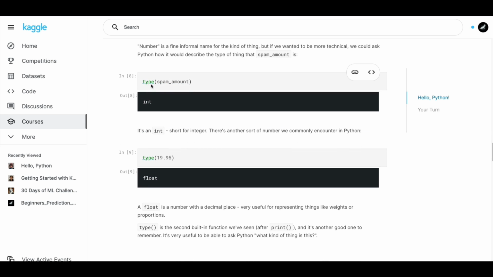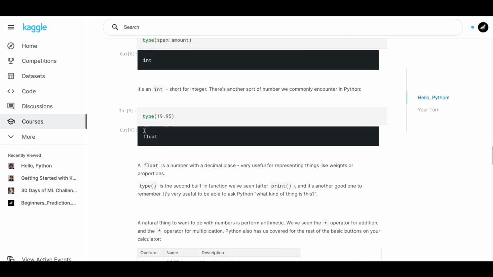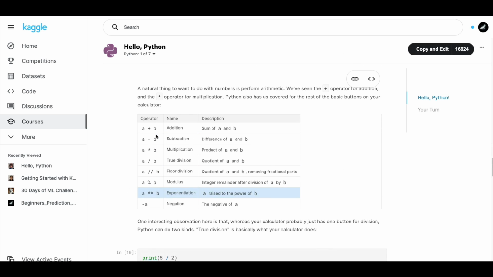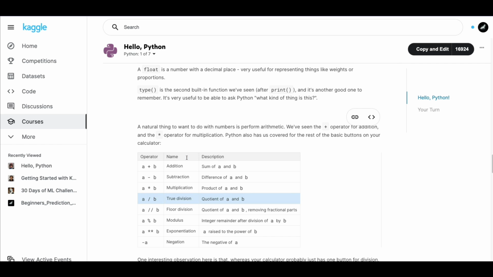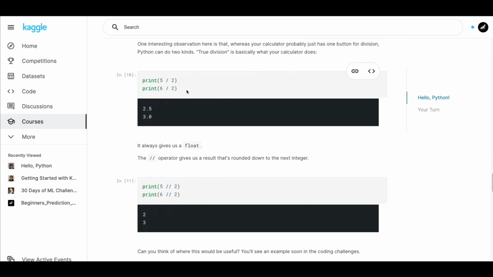Type is an inbuilt function that will help you identify the type of the variable or object. Integer, and this type is float, and then you can also see the operators for you to do arithmetic operations, and then you can do the same thing.